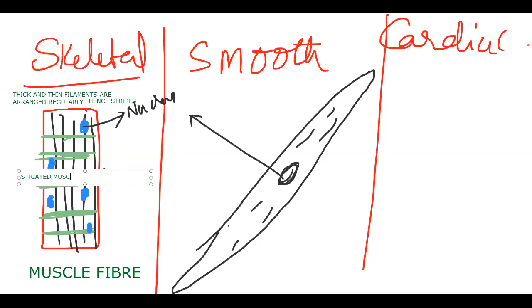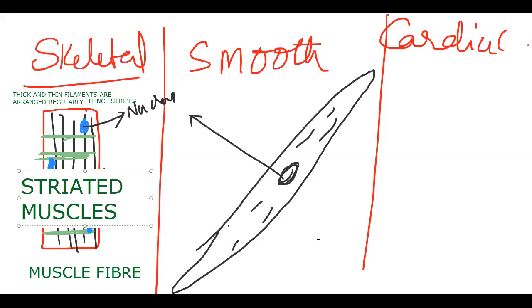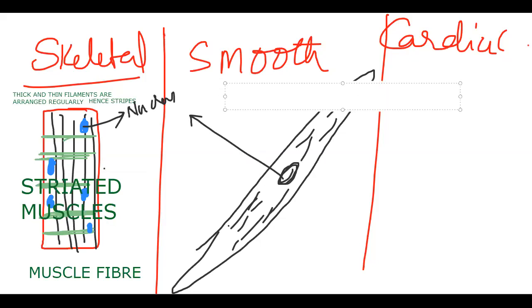Why are these muscles called striated muscle? Thick and thin filaments are arranged regularly, so that makes stripes. Here, thick and thin filaments are present also, but they are not arranged regularly. Thick and thin filaments are arranged irregularly.